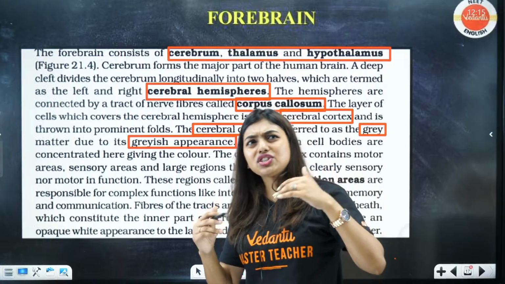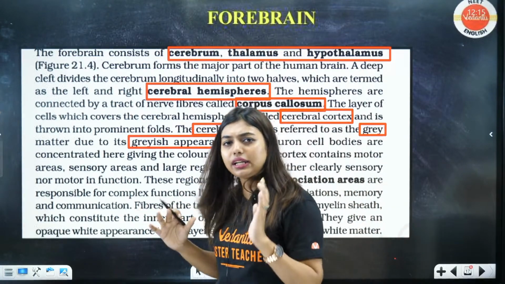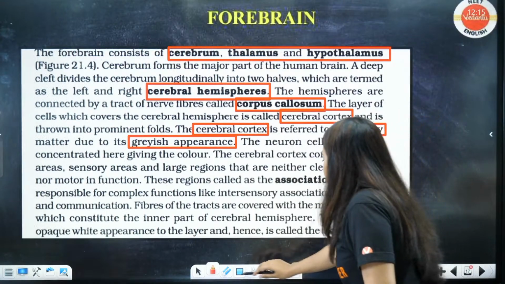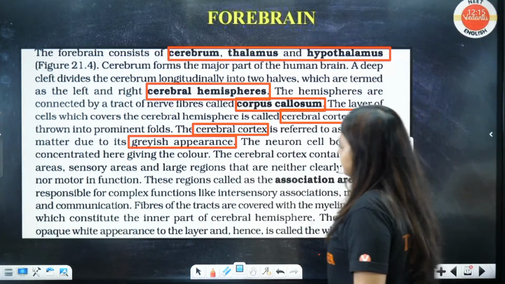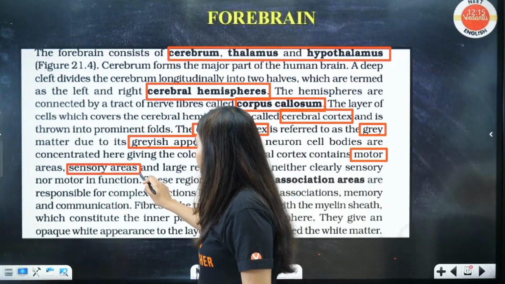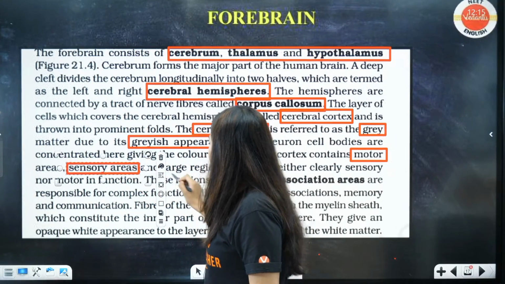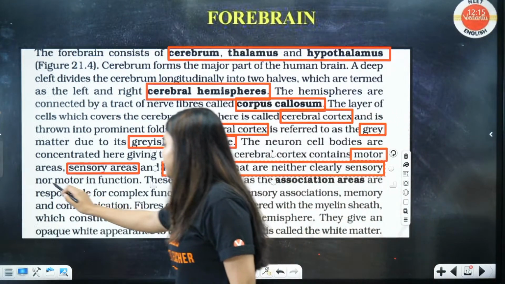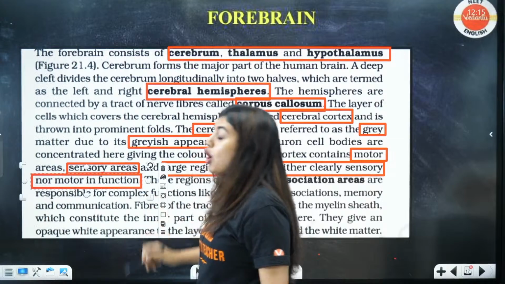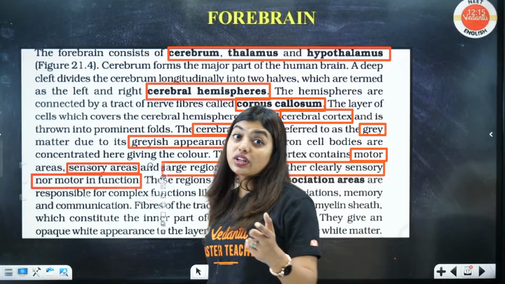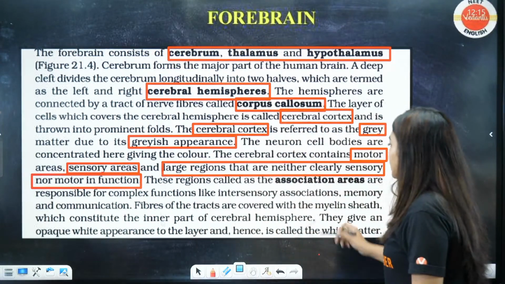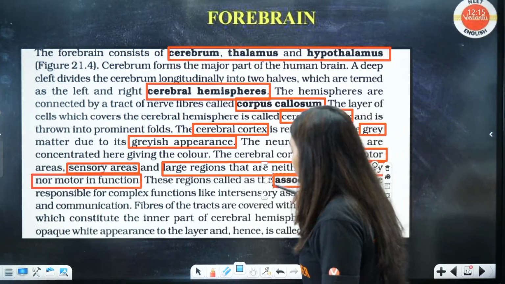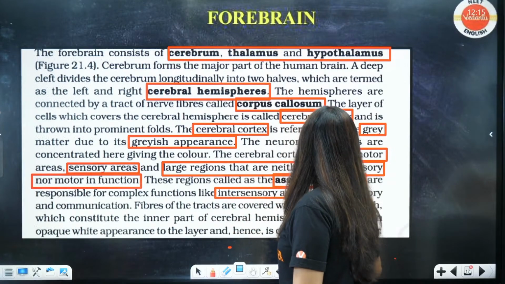Then the association area, which is not completely sensory and not completely motor. Look here, students, the cerebral cortex contains a motor area, a sensory area, and a large region that is neither clearly sensory nor motor, and that will be called the association area. We also used to study in smaller classes, the relay neuron. If you all remember, these regions are called association areas. These are responsible for complex functions like intersensory associations.